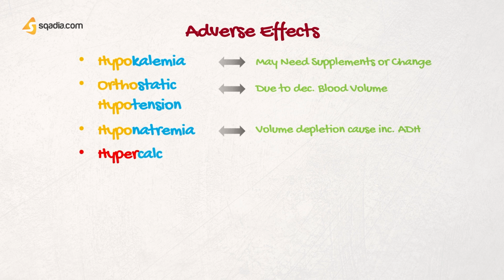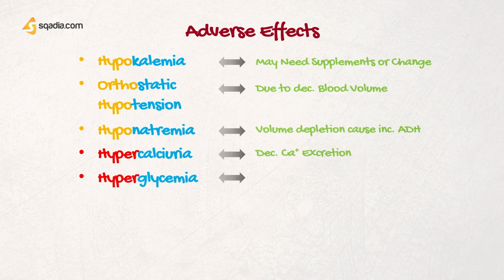Now what are they? Serum calcium level. As they decrease the calcium excretion, that can lead to hypercalcemia. Then they decrease the tissue uptake of glucose, they decrease the insulin release, so they can lead to hyperglycemia, and this is important for patients who are having diabetes mellitus.